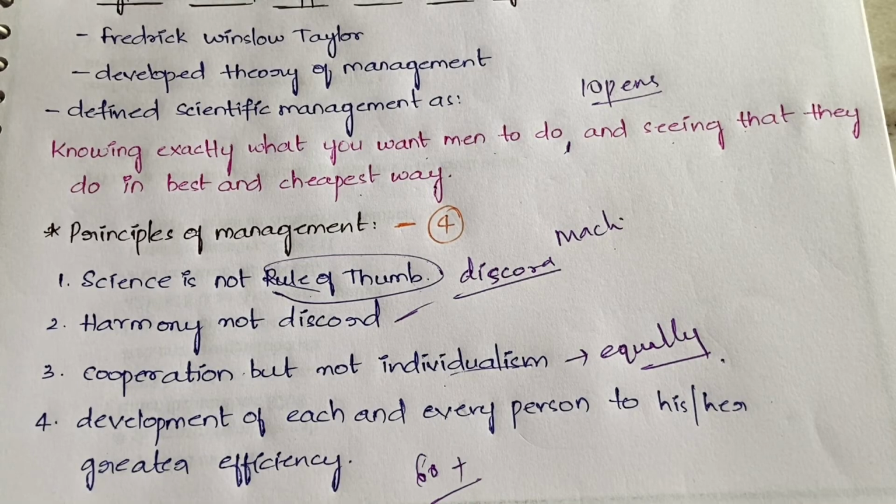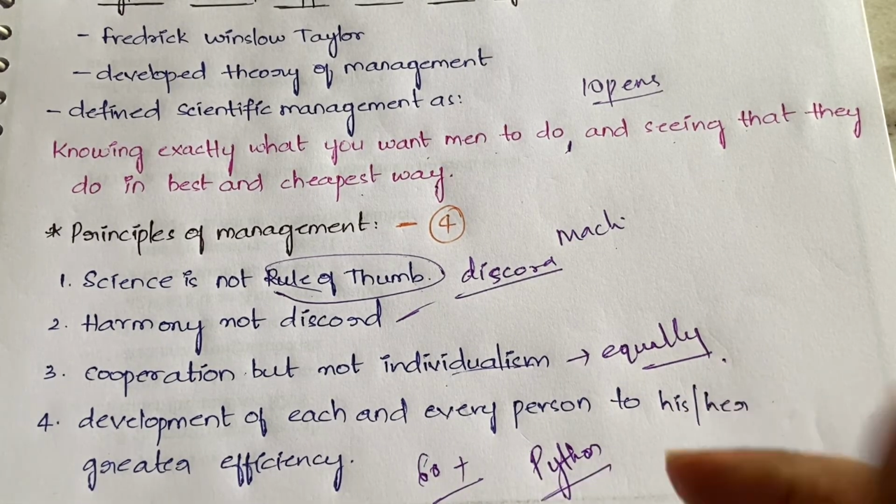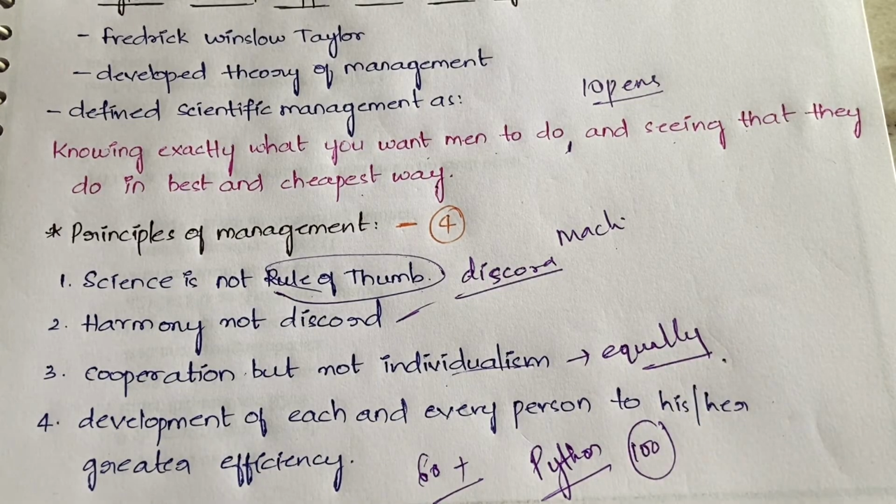Suppose, for example, you have a requirement of Python developers in your company. Okay, you want 100 people who know Python, and by recruiting and doing all those things, you got 90 people. Then you still want 10 people, but there are other people in your organization who are working on some other technology rather than Python.